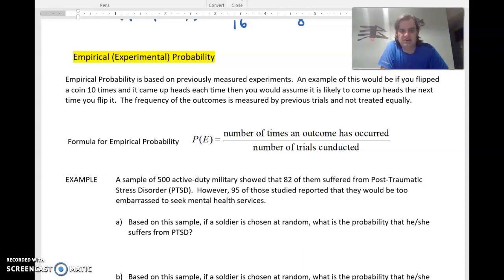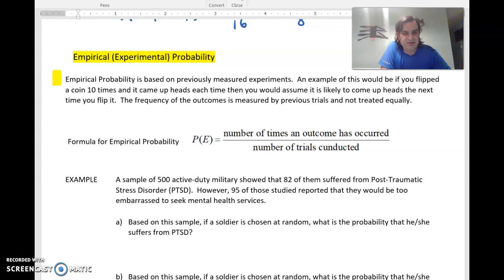Hey, Mr. Albert here, and we're continuing probability discussion, and now we're going to talk about empirical, or sometimes called experimental probability. Empirical probability is based on previously measured experiments. An example of this would be if you flipped a coin 10 times and it came up heads each time, then you may naturally think there's something off with this coin and assume that it's likely to come up heads the next time instead of the 50-50 chance with it having two sides.